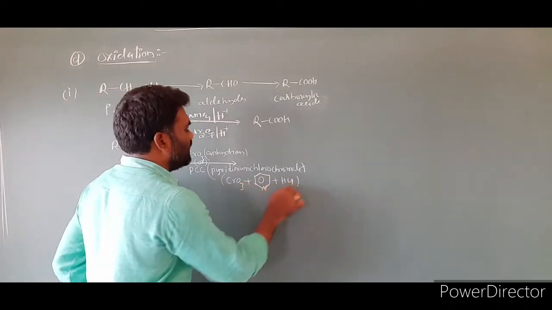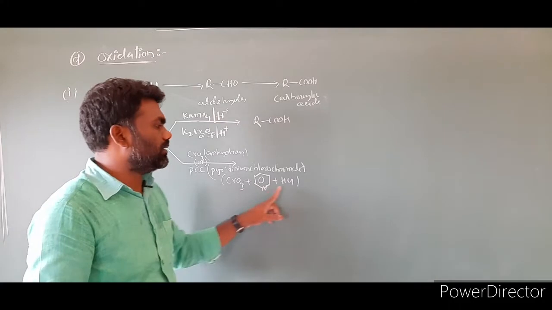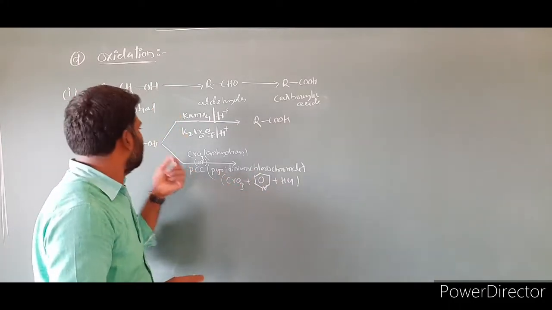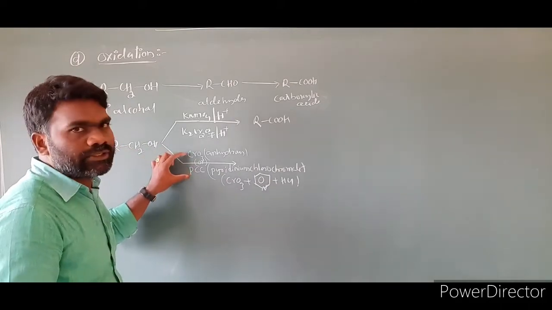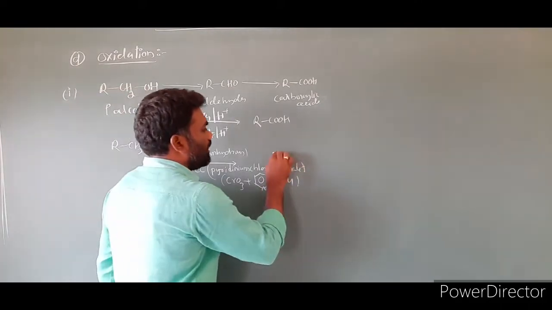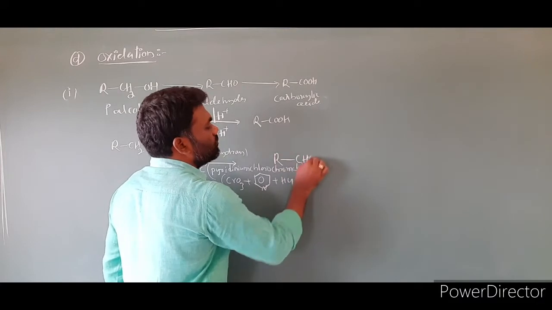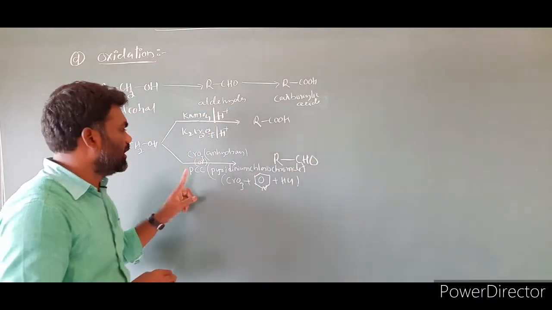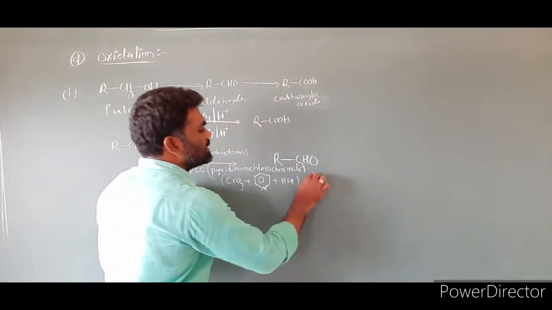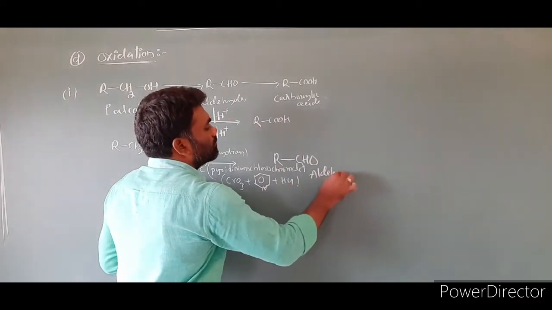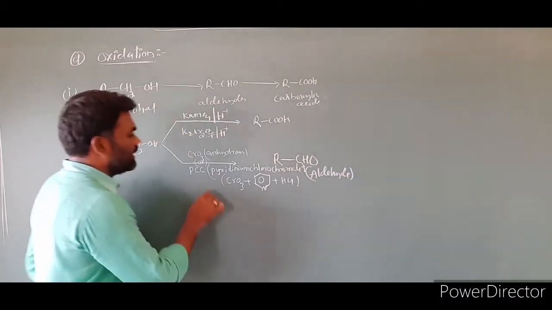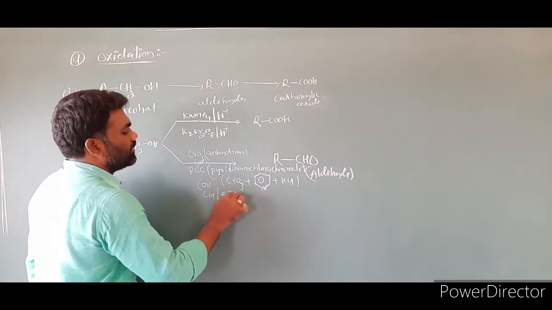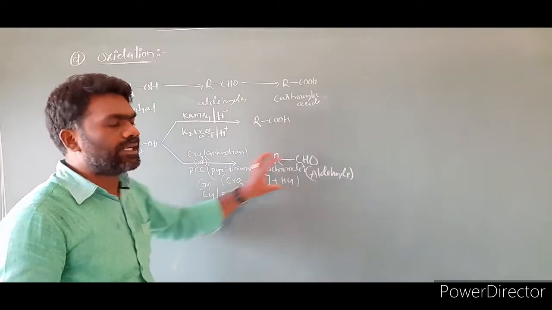It is a complex formed by CrO3, pyridine and hydrochloric acid. So pyridinium chlorochromate is an oxidizing agent. If this reagent is used, the product is RCHO. If you use CrO3 anhydrous directly, or if you use PCC, the product is aldehyde. We can take one more reagent, copper at 573 Kelvin. In this case also the product is aldehyde.